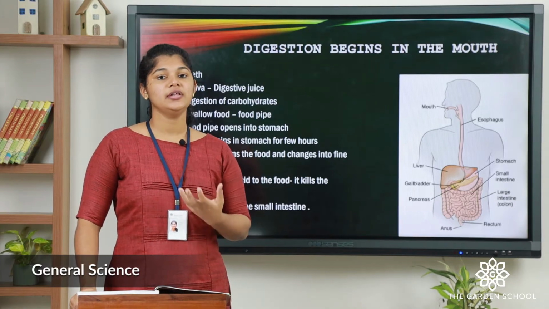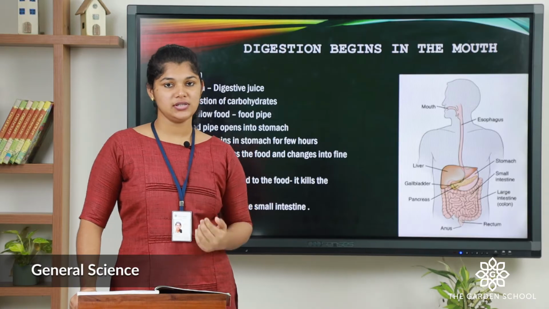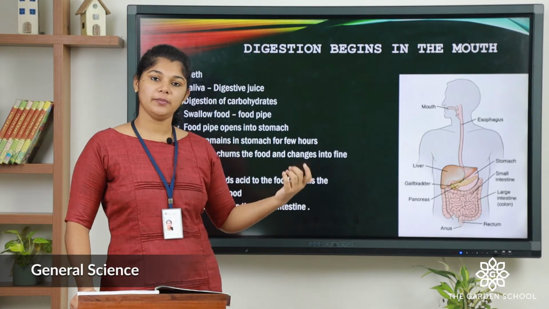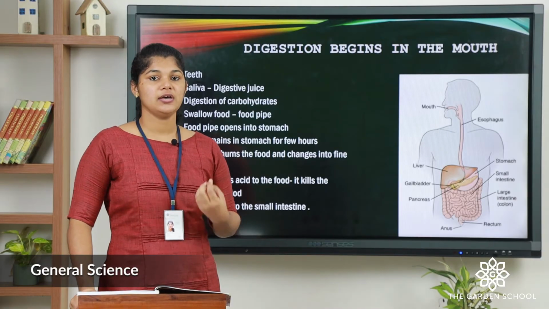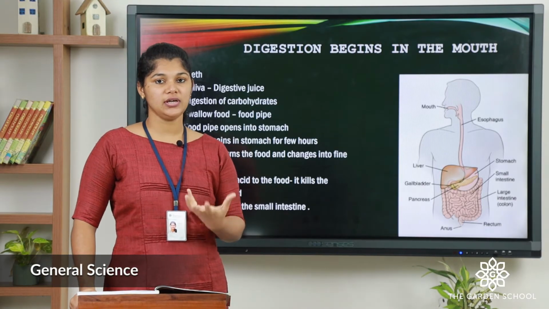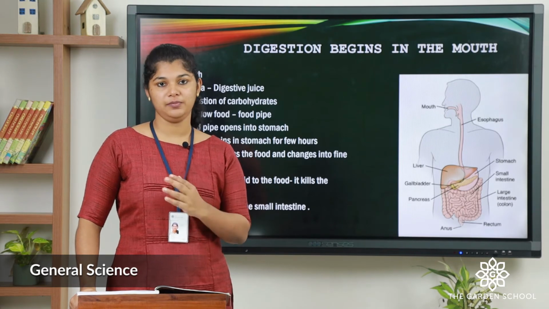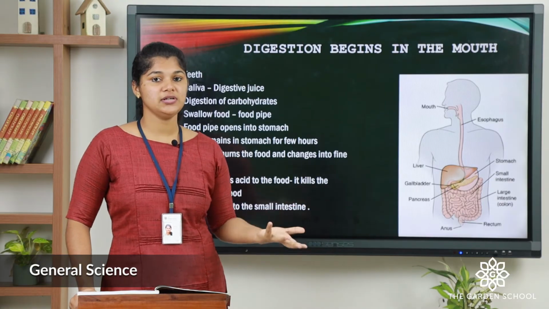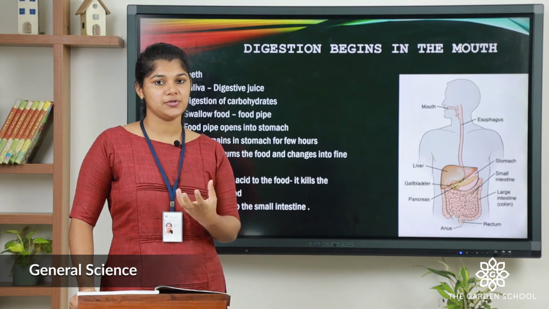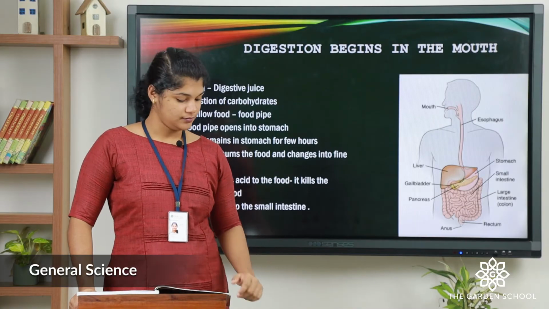In our mouth. Then we swallow the food with the help of the food pipe, and it reaches the stomach, and the food remains in the stomach for a few hours. Then what happens? The acid present in the stomach helps to digest the food into a fine paste. The acid in the stomach also helps to kill the germs present in the food.